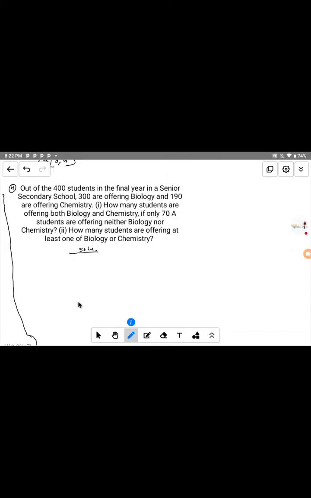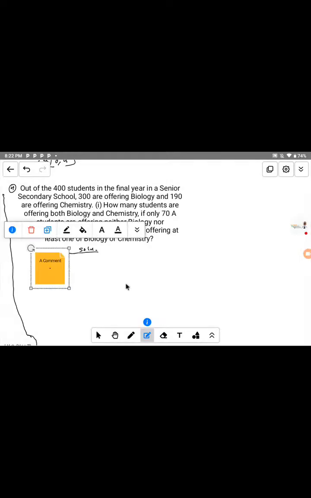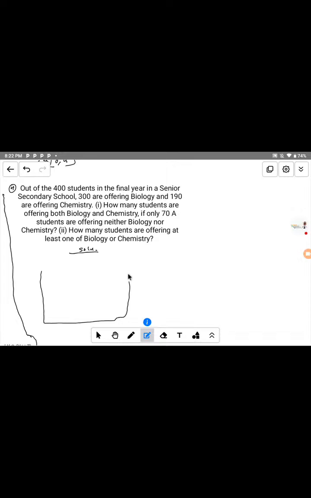How to solve it using a Venn diagram. So let me draw our rectangle. Let me draw our Venn diagram. So I want to represent this in a Venn diagram.